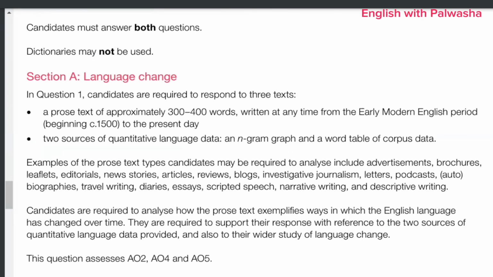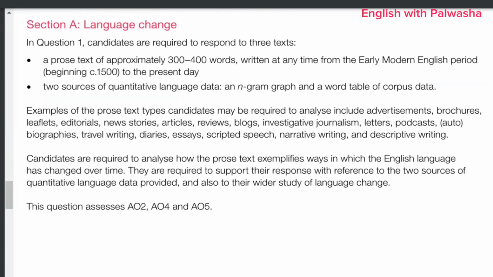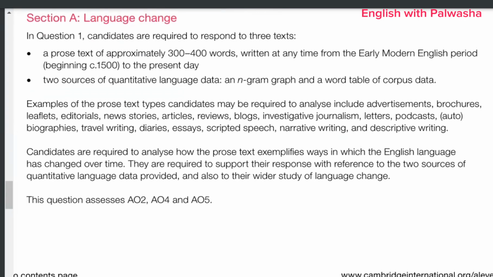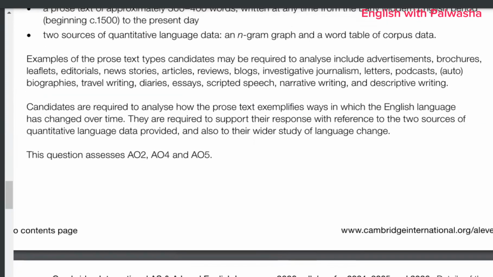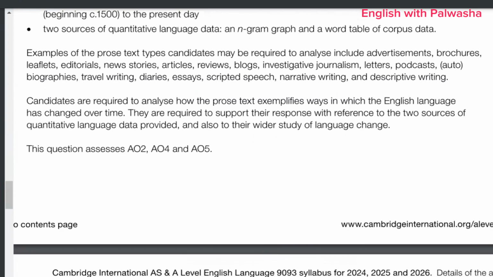So the prose text of approximately 300 to 400 words is written at any time from the early modern English period. And then there are two sources of quantitative language data, an n-gram graph and a word table of corpus data, which is the collocation text. All right, so you have to prepare your text types from the perspective of advertisements, brochures, leaflets, editorials, news stories. These are all the things which you are requested to prepare.